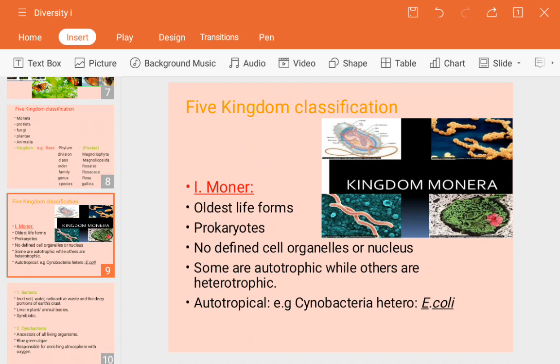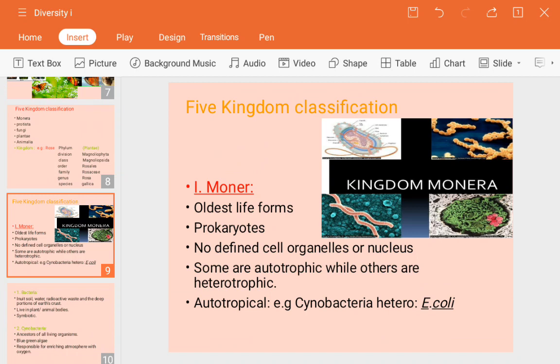Next, some are autotrophic while others are heterotrophic. You must know these words. Autotrophs are those that can synthesize or prepare their own food material. Heterotrophic is just the opposite: organisms, multicellular or single celled, which depend on others for their food materials. Those organisms are known as heterotrophic organisms.